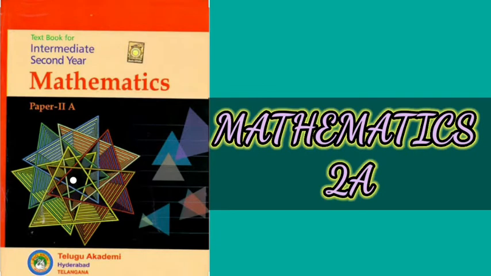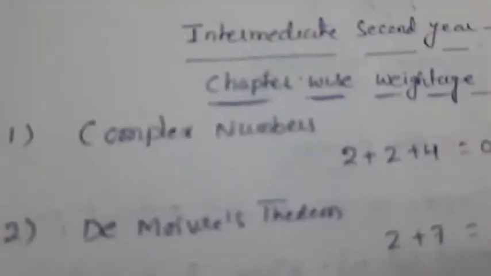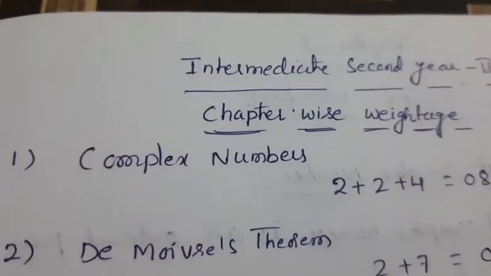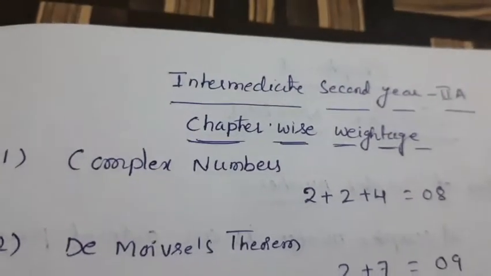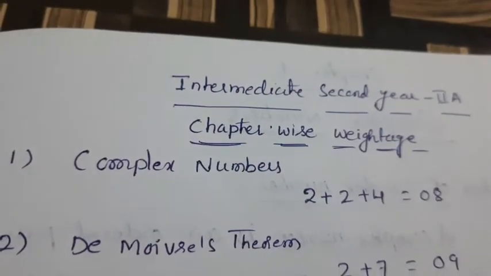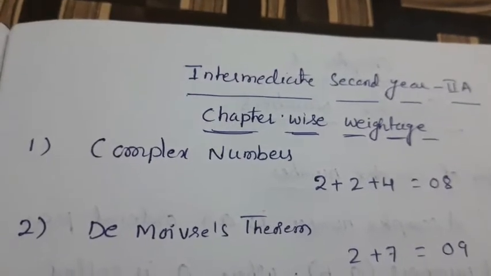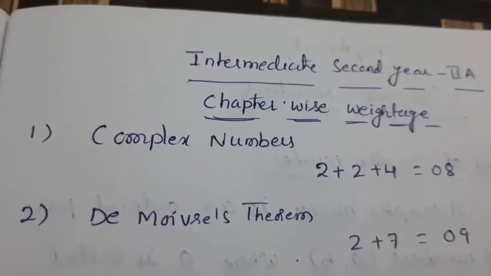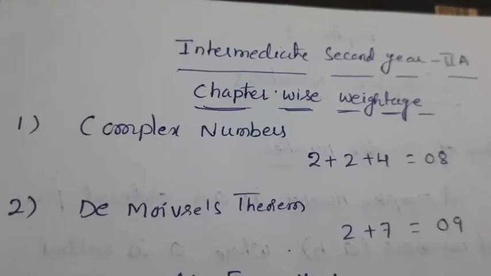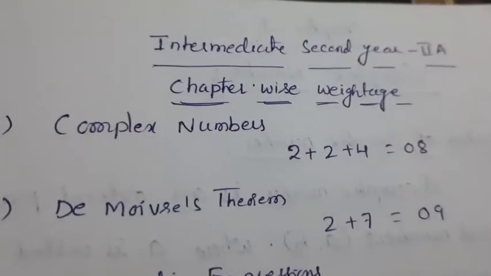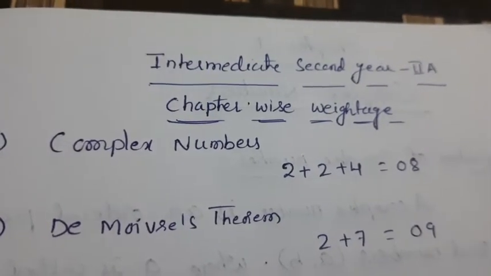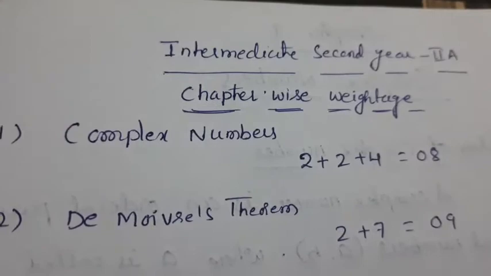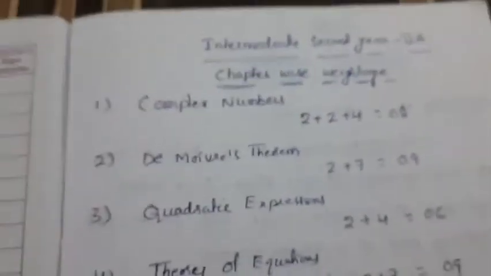First, our chapter is complex numbers. From these complex numbers, in annual exams we get two very short answers and one short answer. Total marks from this topic is 8 marks. 2 plus 2 plus 4, that is total 8 marks in the first chapter.